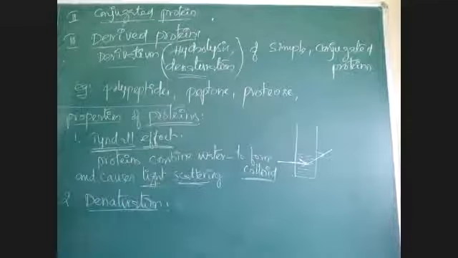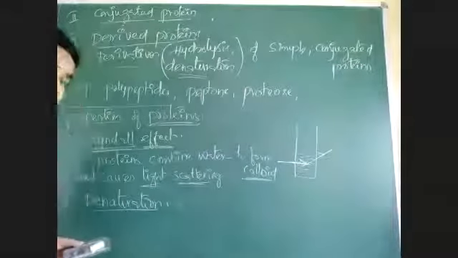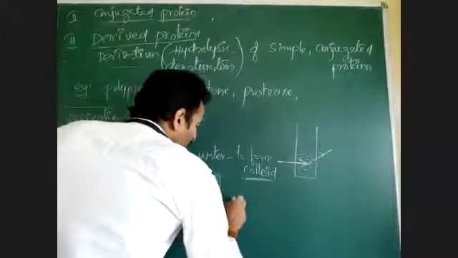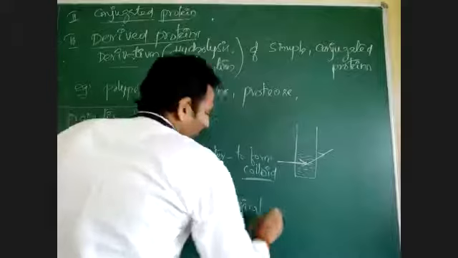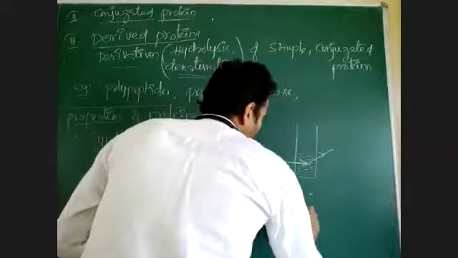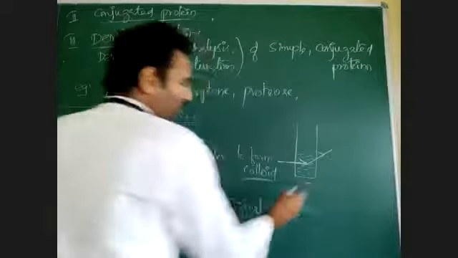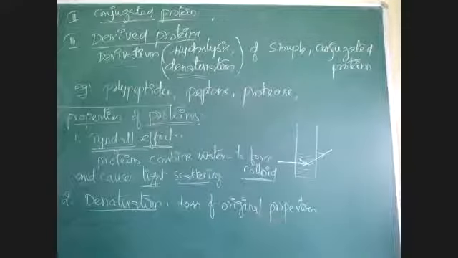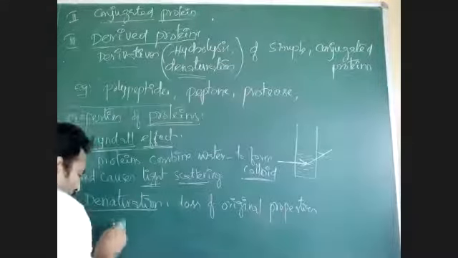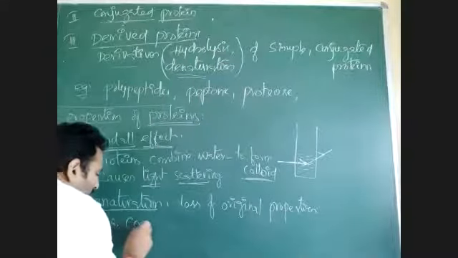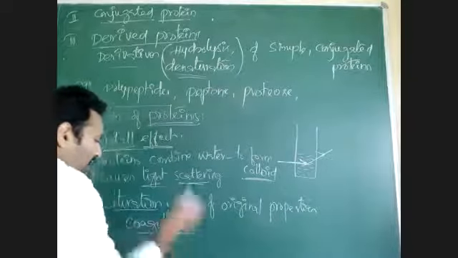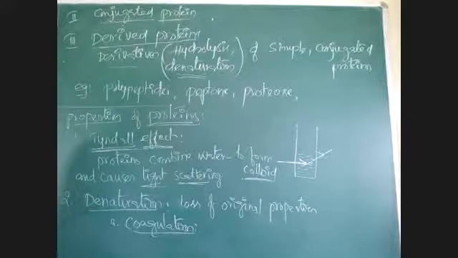Denaturation is a property where there is loss of original character or loss of original property. Proteins have some specific original properties, but there is a loss of these original properties upon coagulation. What is coagulation?